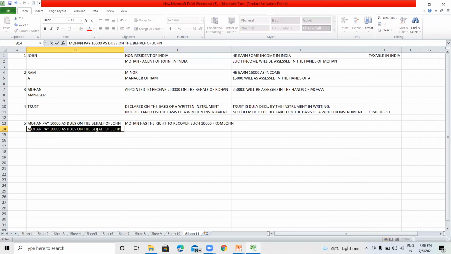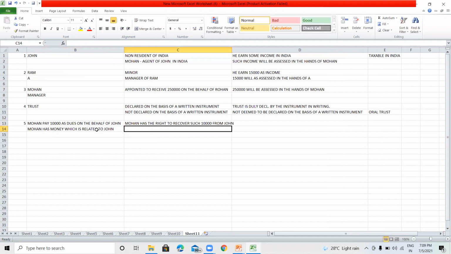Or if Mr. Mohan has money which is related to John, then he can adjust such 10,000 rupees from such money.